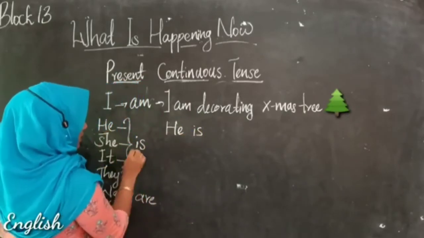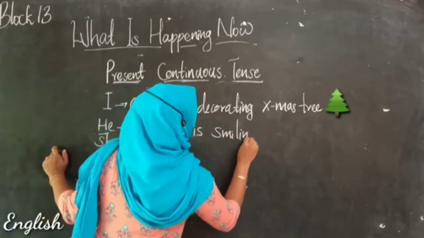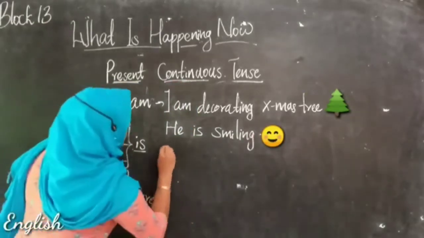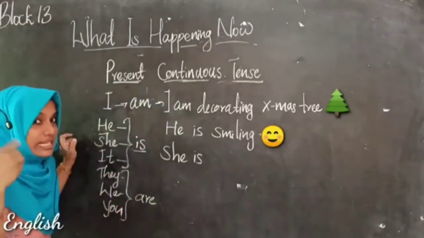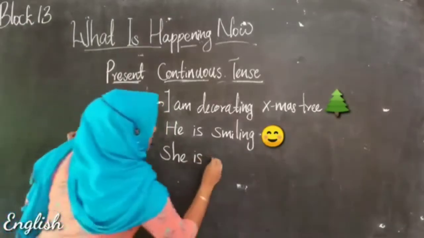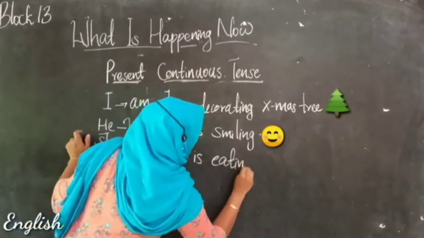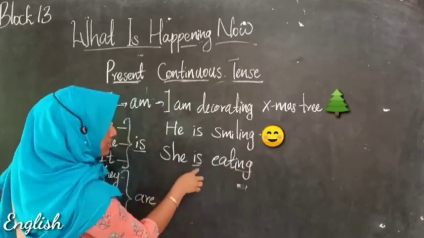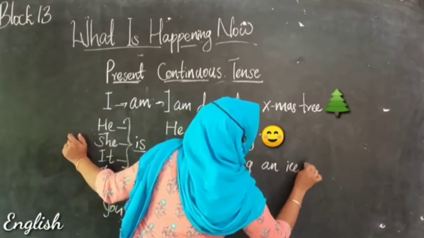He with is. He is smiling. Okay, then with she, we can make like she is. Let's take an action with ing form. Yes, let's take the word eat with ing. So eating. So is with ing. She is eating an ice cream.